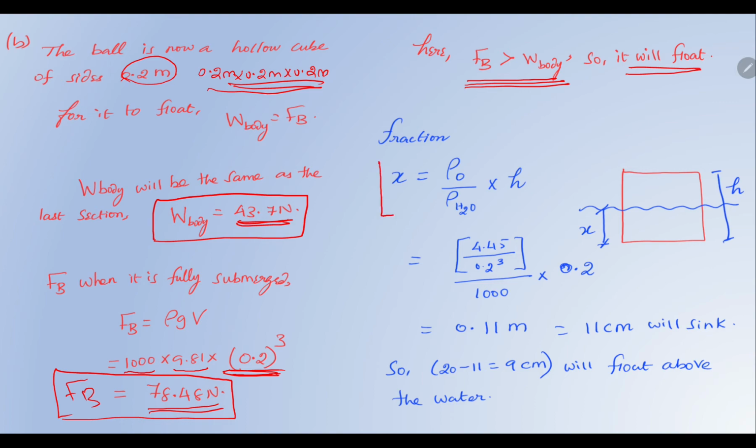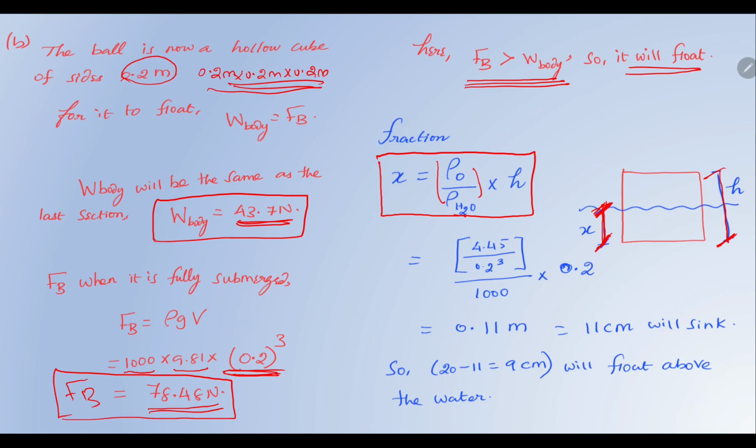If x is the amount that it sinks, and the total height is h, it depends on the specific gravity. Specific gravity is nothing but the relative density of the object. So x, the length that is sunk, equals the density of the object divided by the density of water, which is the relative density, times the total height.